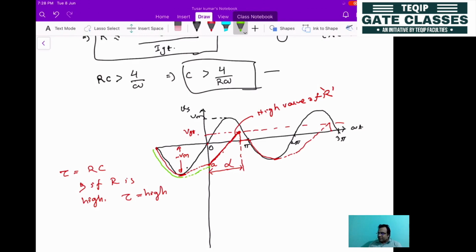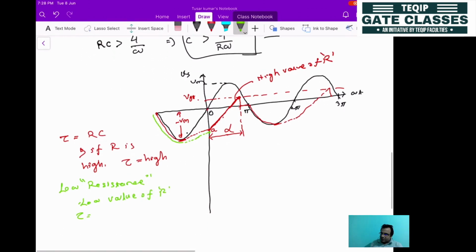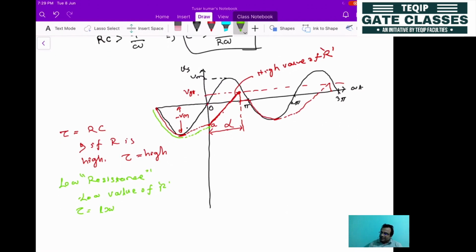Then if you are choosing a low resistance path, a low value of R, in that case what will happen? The time constant will be low, so to get it charged, it will take less time.